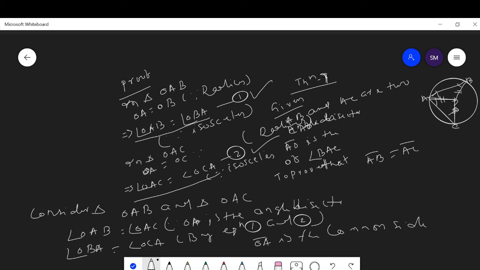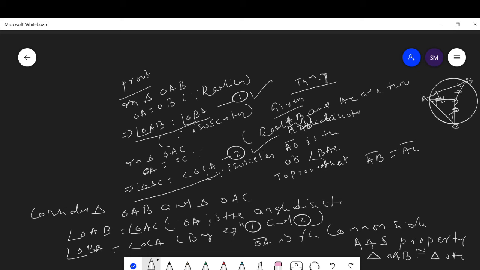Then by the AAS property, triangle OAB is congruent with triangle OAC.